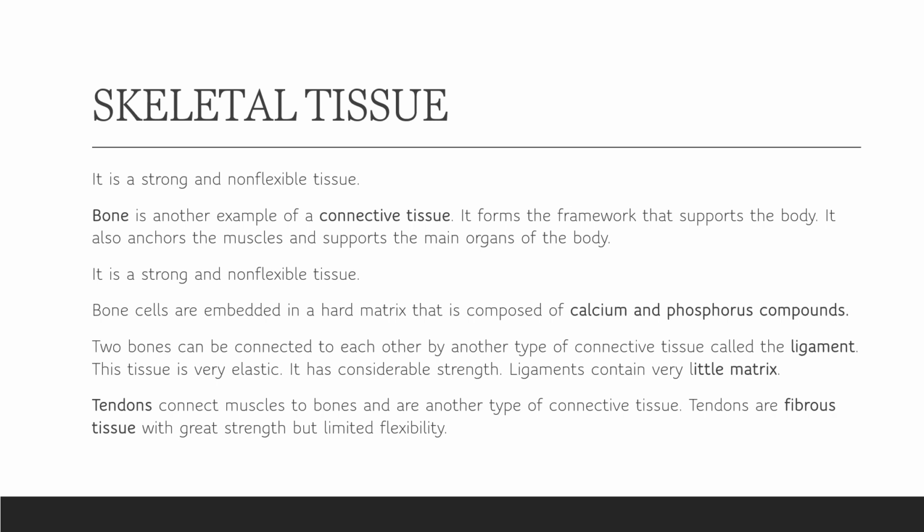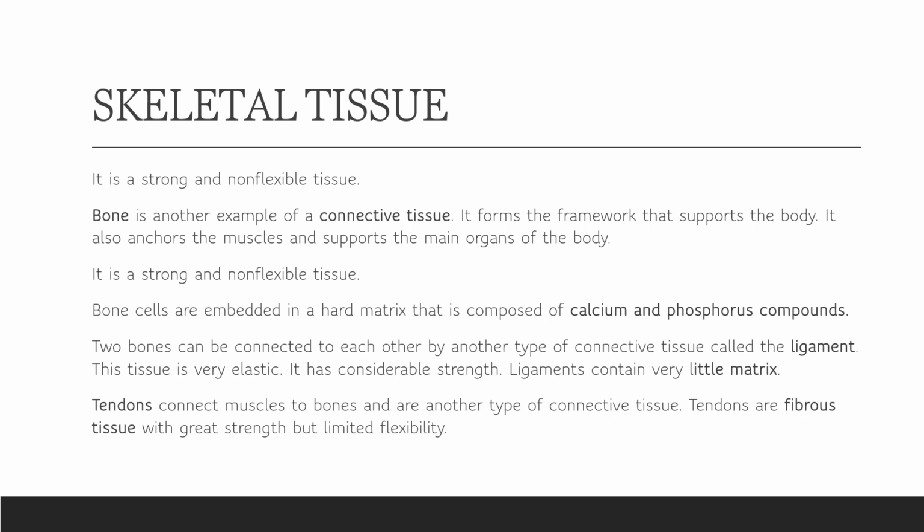It also anchors the muscles, meaning it is also embedded in the muscles to make them move, right? And it supports the main organs of the body. It also protects delicate organs of the body, as we have the rib cage and the cranium. The cranium provides protection to the brain, and the rib cage provides protection to delicate organs like the heart and lungs, right? So it is a very important tissue, you can say.